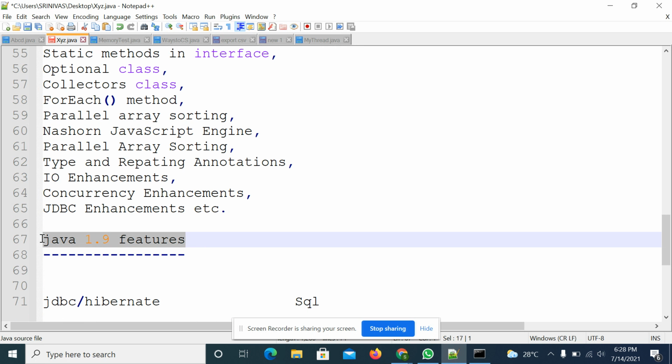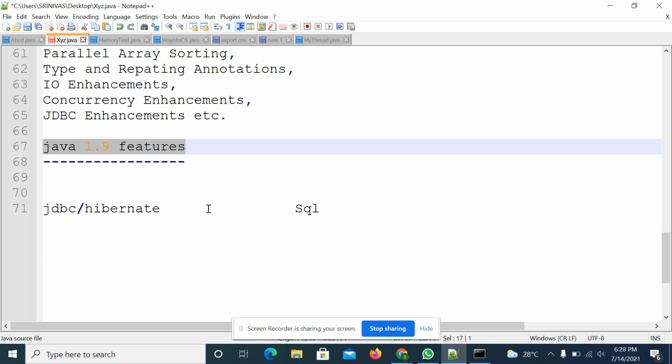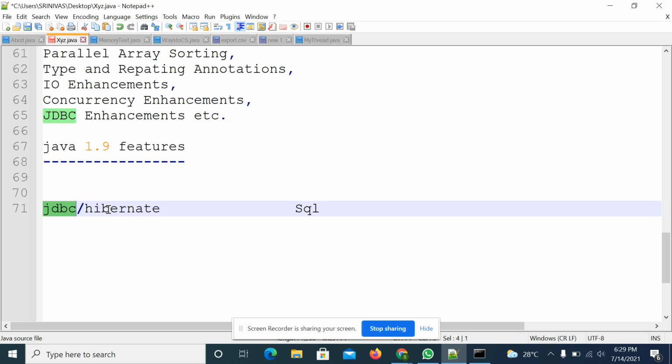Then we will try to cover 1.9 features also, right? What is modular programming? All those concepts will come here. Once we complete this core Java concept, then we will go ahead with the JDBC concept. JDBC and Hibernate we will cover in the morning session. In the evening session we will cover SQL. Actually JDBC and Hibernate both interact with the database. So why are we using these programming concepts, Hibernate or JDBC? JDBC is Java related. Hibernate is a third party tool, an ORM tool, object relational mapping tool. Using this you can interact with the databases.